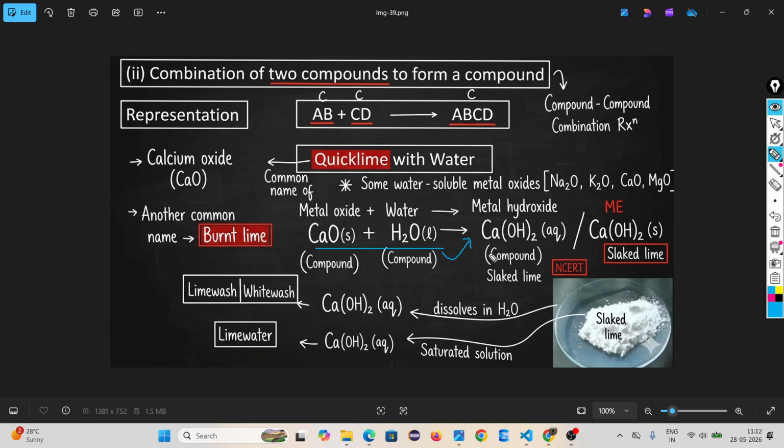From this page, you have to remember three things: one is this reaction, one is this reaction, and the second is that quicklime and burnt lime are the common names of calcium oxide, and slaked lime is the common name of calcium hydroxide.